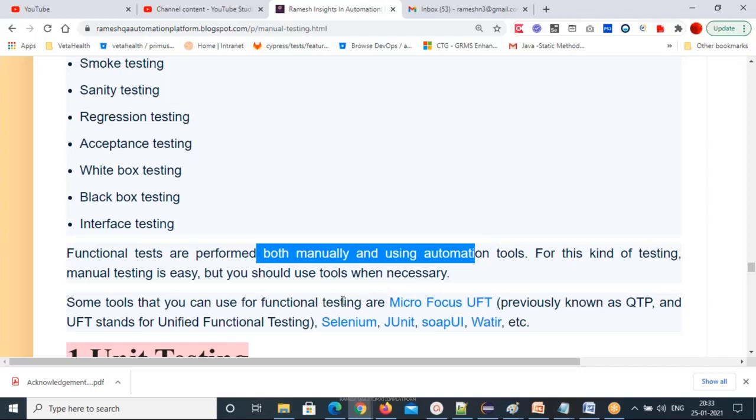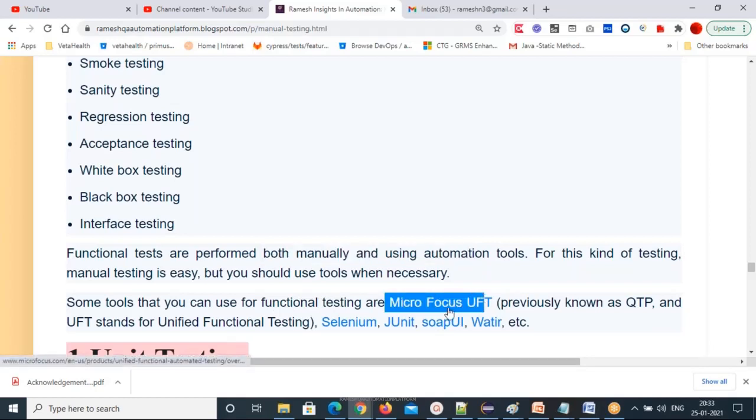And these functional test tools are Micro Focus UFT, Selenium, very famous, JUnit, SOAP UI, and Watir. These are some of the tools available in the market. And this Micro Focus UFT, previously called QTP, and nowadays Selenium is very, very popular compared to all these other tools.